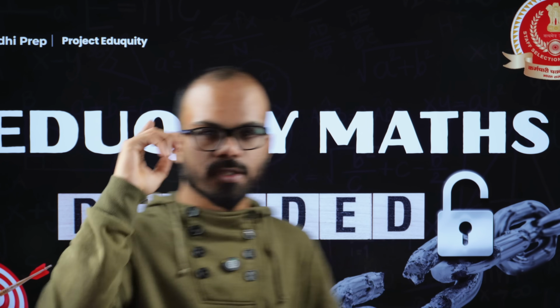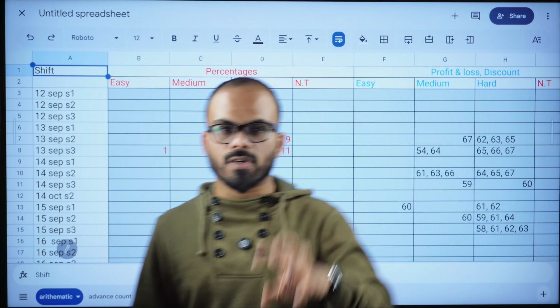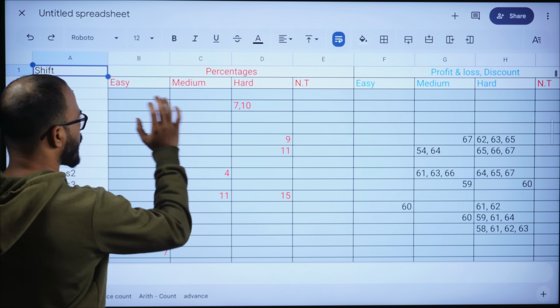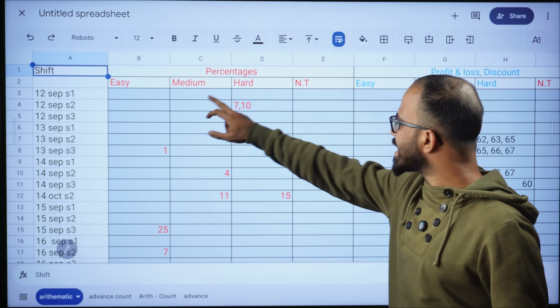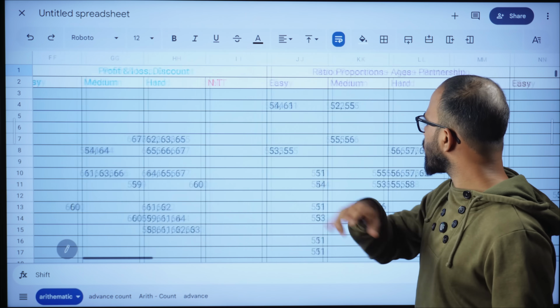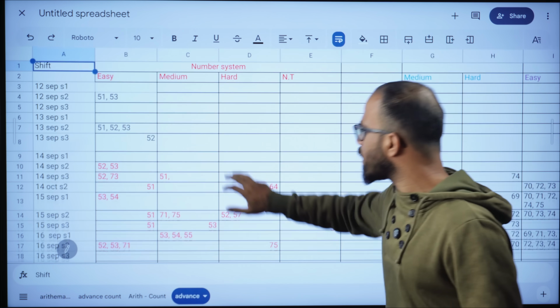Let's take a look at the numbers. Well, this is an Excel sheet of all the questions. We have counted all the shifts that are available with us, and while counting, we have categorized the questions into easy, medium, hard and non-TCS as well, and we did a separate counting for arithmetic and a separate counting has been done for advanced math.